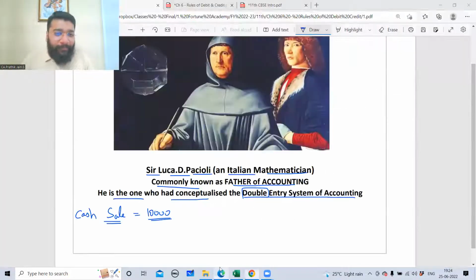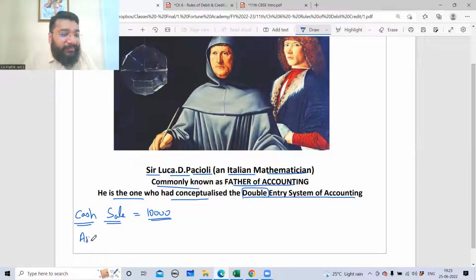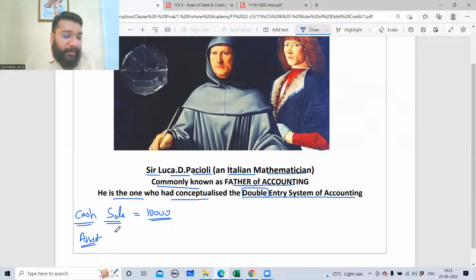So for example, cash sale. Can I say cash is one component? Cash, guys, we understood is nothing but cash in hand. It is an account coming under which classification? It is coming under asset. So can I say this is affecting an asset? Sale means what? More and more sale means more and more income, more and more gain for the business. So can I say this is affecting my income?